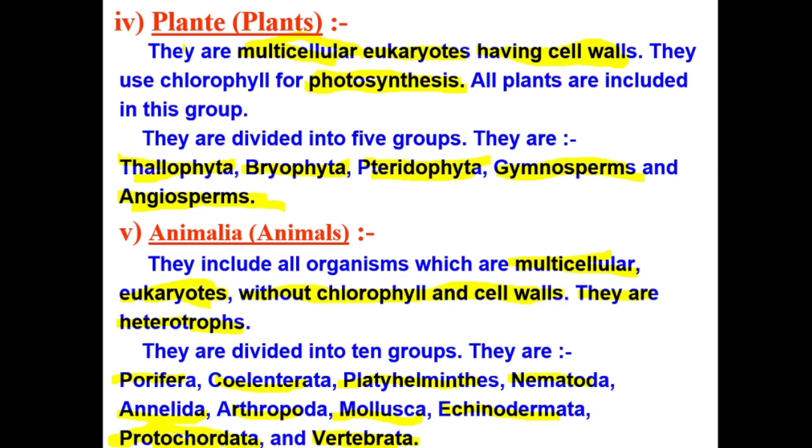In the next video we are going to study kingdom Plantae and kingdom Animalia in detail. First we will see kingdom Plantae. In the next video we will see kingdom Animalia.